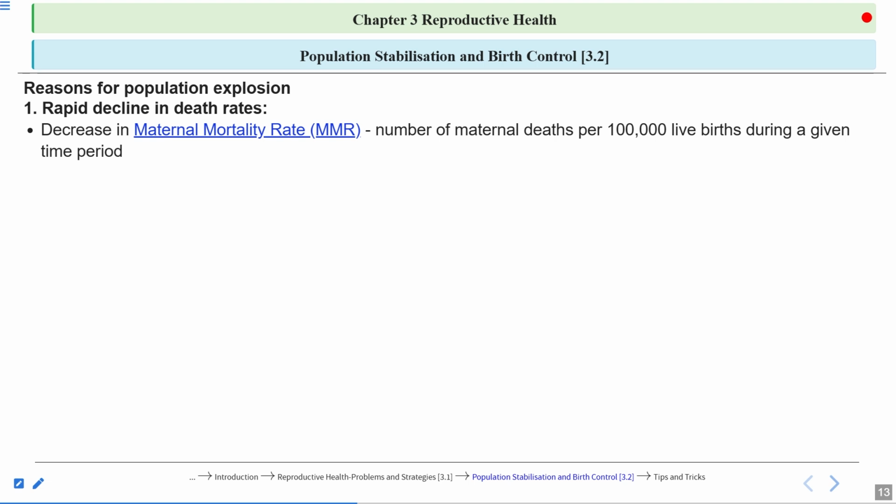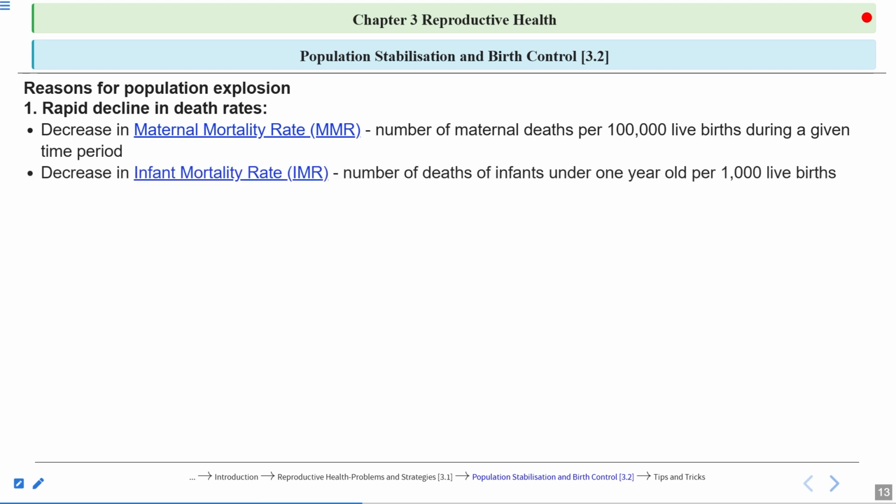Now what is maternal mortality rate? It is the number of maternal deaths per 100,000 live births during a given time period. So there is a decrease in MMR. Then there is a decrease in infant mortality rate also, IMR. What is infant mortality rate? The number of deaths of infants under 1 year old per 1,000 live births. This is infant mortality rate. Or simply you can say maternal mortality rate is the death of the mother, and infant mortality rate is the death of the infant.